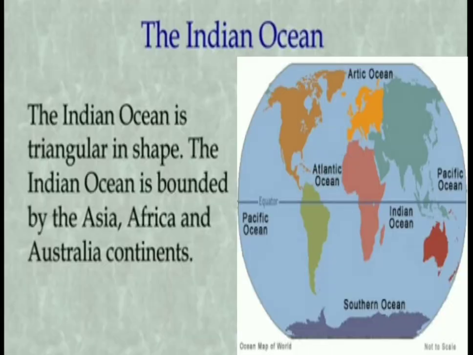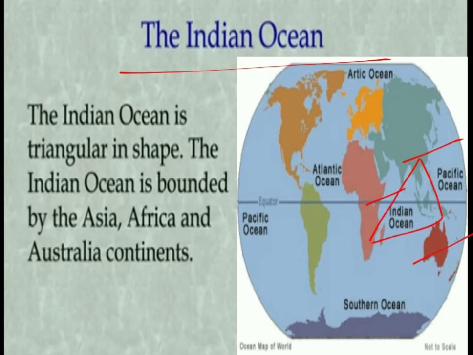So next we go through the Indian Ocean. Where does the Indian Ocean circulate? The Indian Ocean circulates in between three continents: the African continent, Asian continent and Australian continent. So it is a triangular shaped ocean.